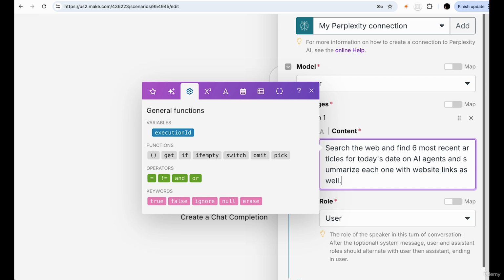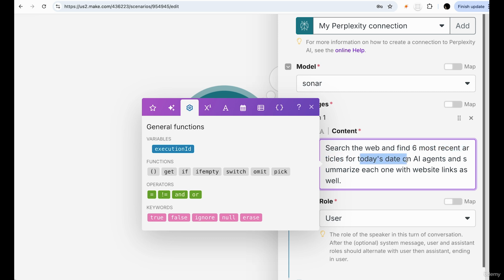So search the web and find 6 most recent articles for today's date on AI agents. Summarize each one with website links as well. So the English isn't great as a sentence. It doesn't matter. What matters are the keywords. Search the web, find 6 most recent articles for today's date on AI agents, and summarize each one with website links, or I could say, and provide website links accordingly.